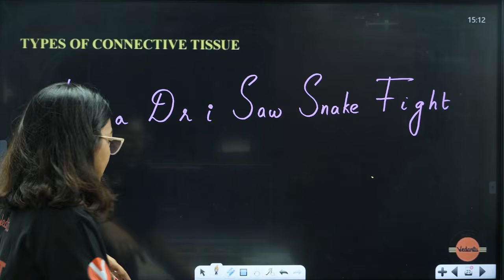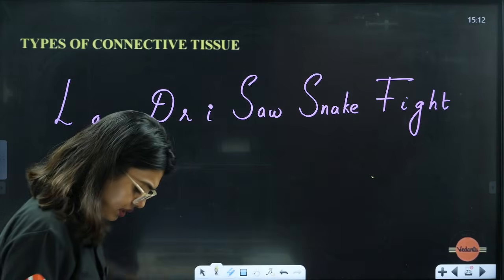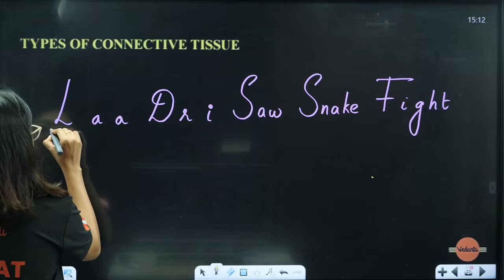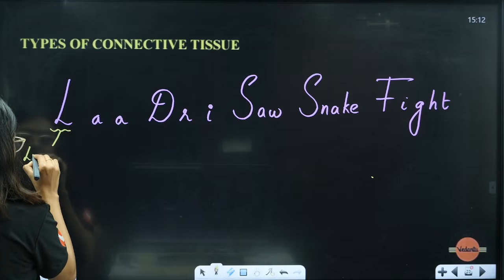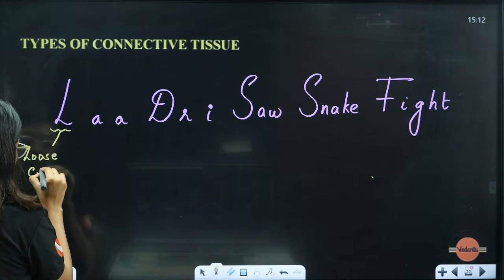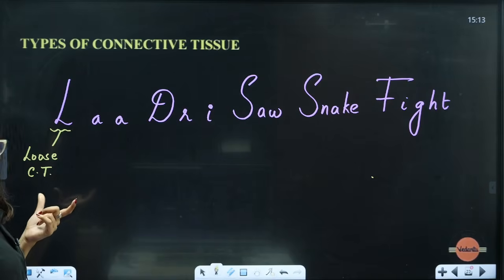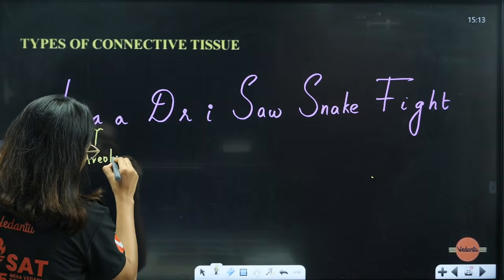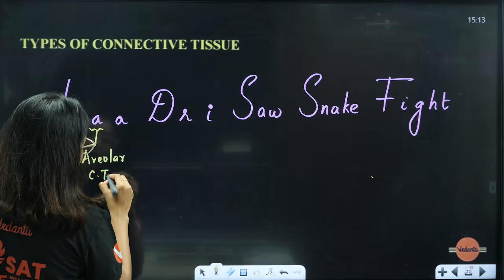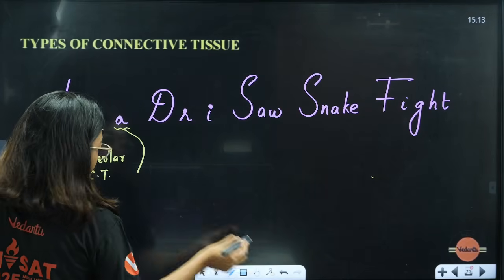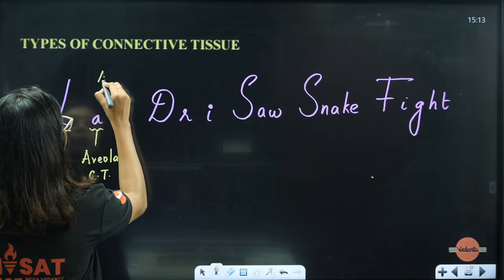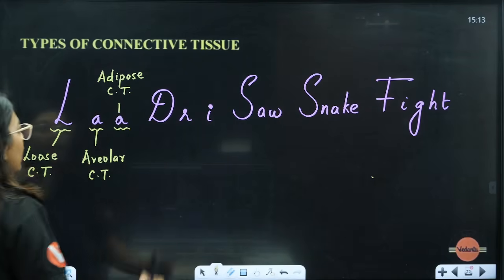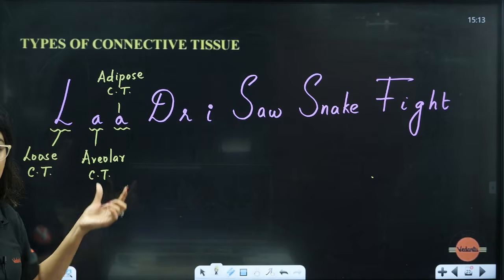Okay, "Ladri saw a snake fight." This is that trick. It's fun, it's nice, no? Okay, so L for loose connective tissue. Okay, loose CT, loose connective tissue. A for areolar connective tissue. A for adipose. All of you would have heard about adipose tissue. Adipose connective tissue. So under loose connective tissue, two types are there: areolar and adipose.